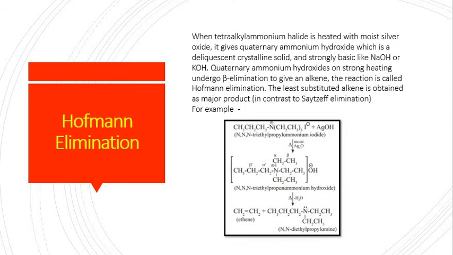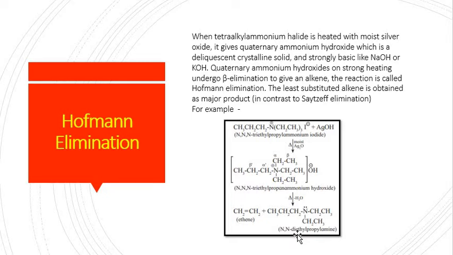Now the next property is Hofmann elimination. When tetraalkyl ammonium halide is treated with moist silver oxide. Moist silver oxide means we are allowing the reaction of the tetraalkyl ammonium halide with silver hydroxide. On heating, we will get N-dipropylamine as a final product.